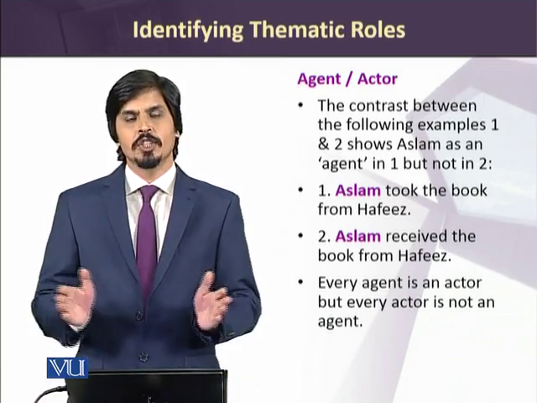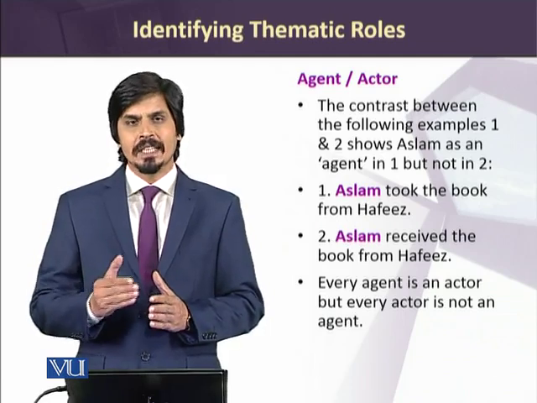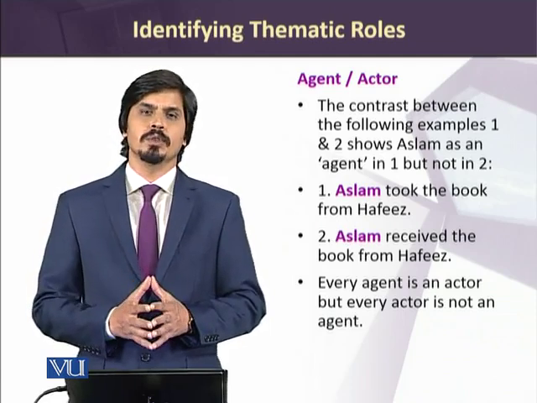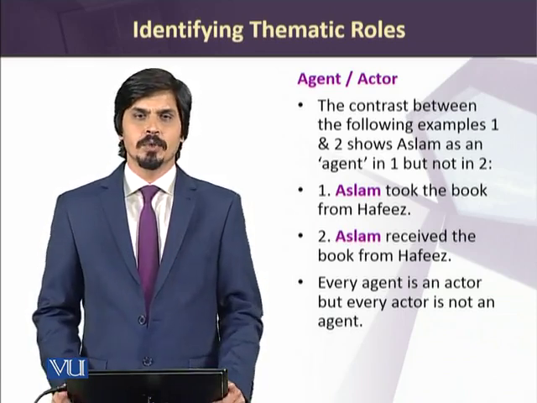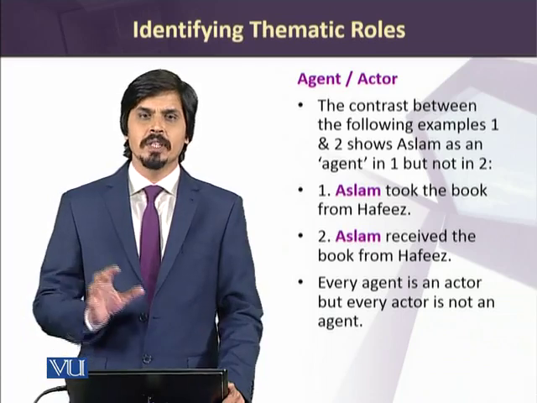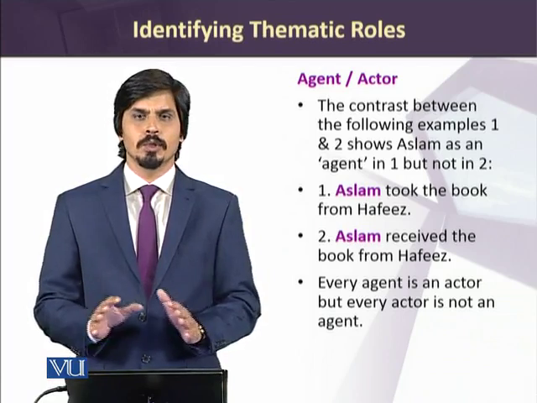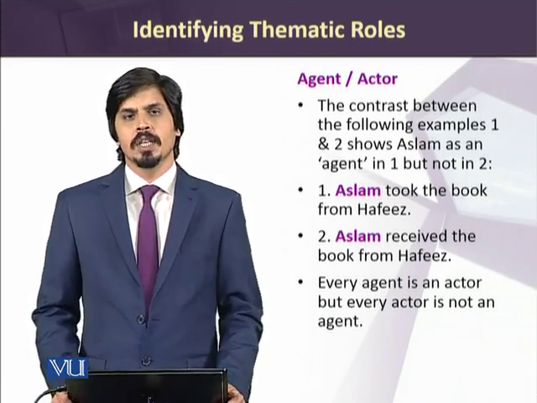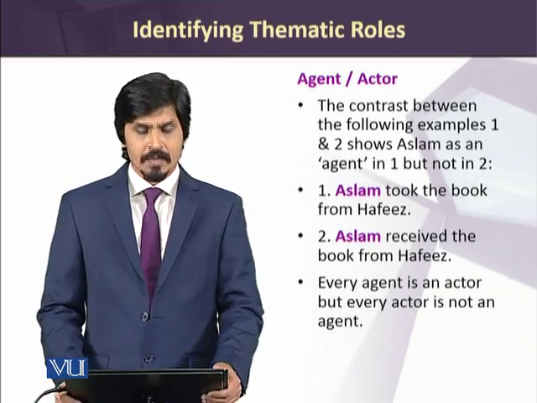Aslam is an agent in the first example because he is taking the book from Hafiz with his own choice, with his volition. Whereas in the second example, Aslam is receiving the book, and he may be doing it by his own choice, volition, or not. We are not sure about it. So in the first example, we can say that Aslam is clearly an agent.